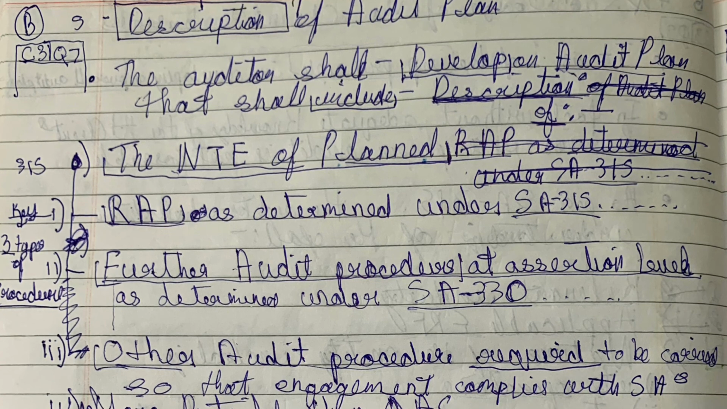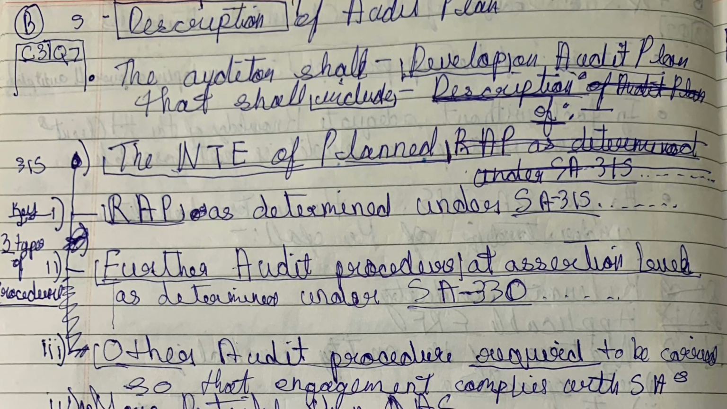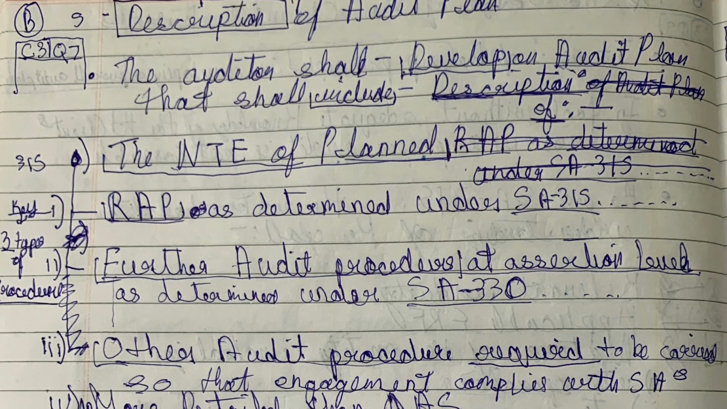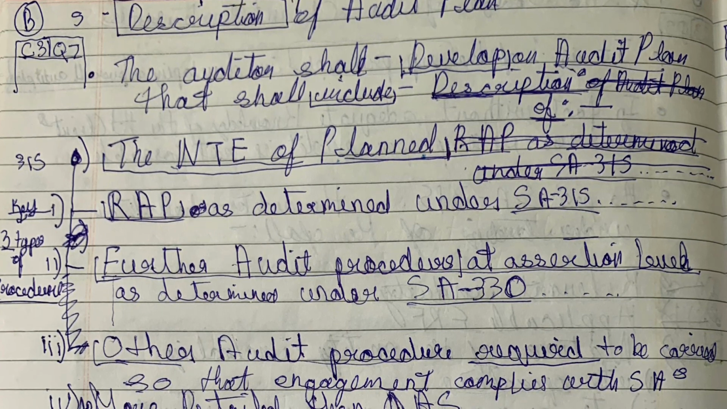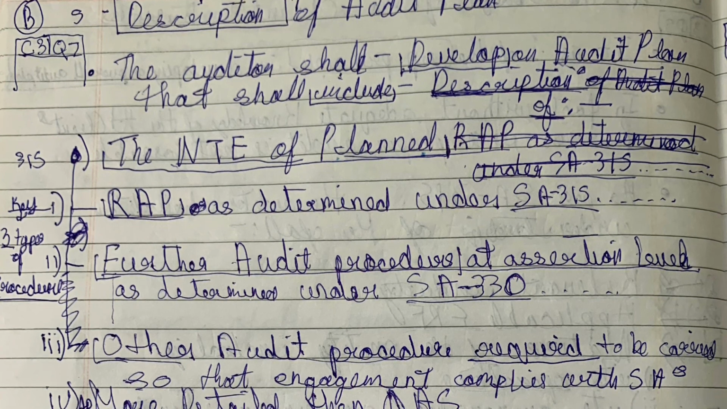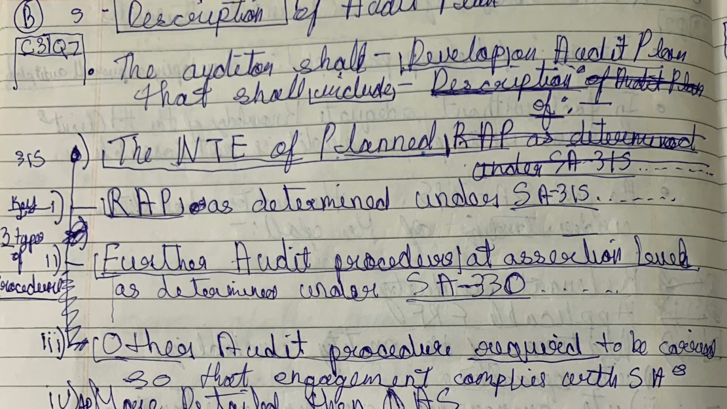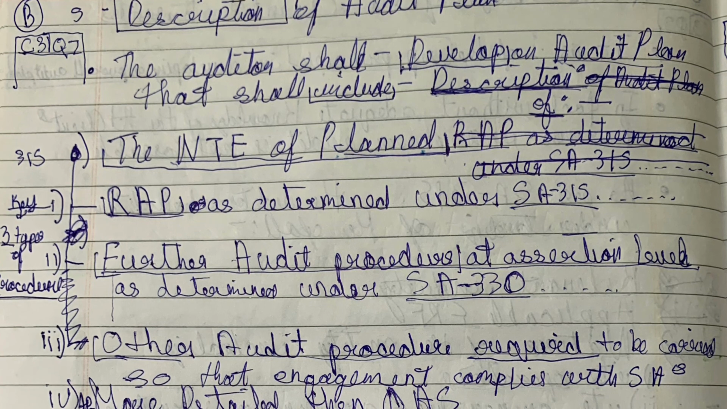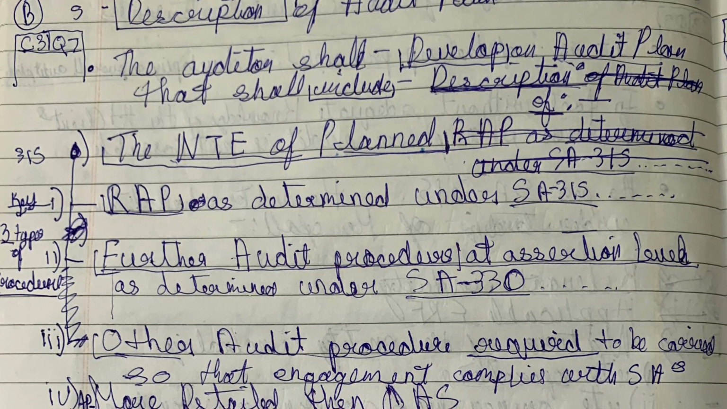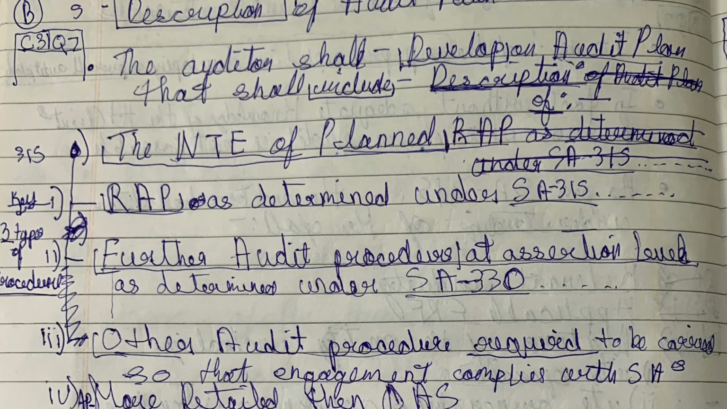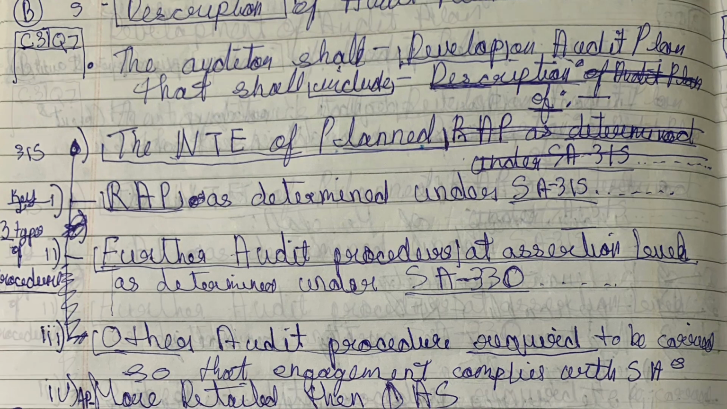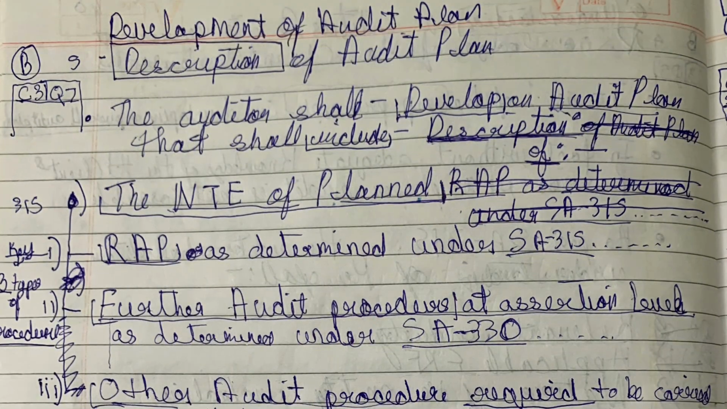First we need to do risk assessment procedure. Then after assessing the risk, we need to give a response in the way of further audit procedure. Then other audit procedures required to be carried out so that the engagement complies with SAs. Easy, three things: risk assessment procedure, further audit procedure, other audit procedure. Okay, let's have one quick revision.